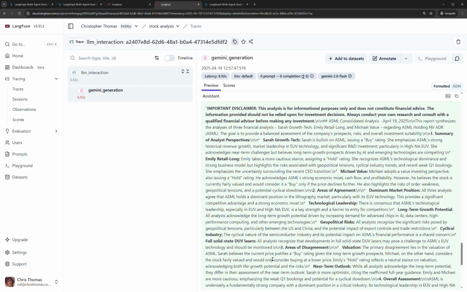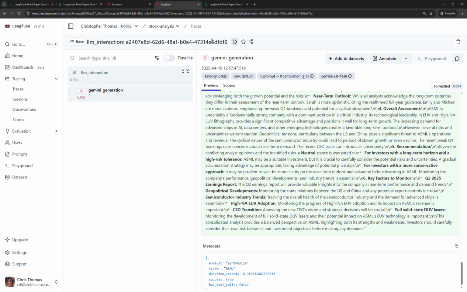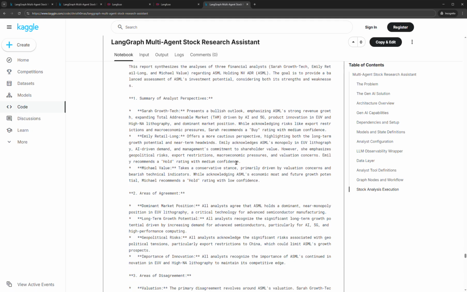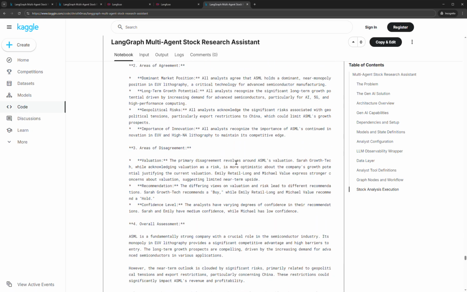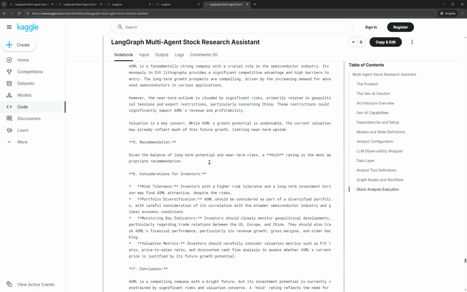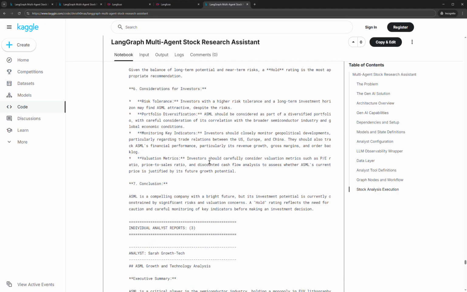The supervisor analyst then takes that information and creates a final report based upon that with a recommendation. And we can see the final output of the report here, noting the areas of agreement and disagreement from each of the agent analysts, and then makes a recommendation and conclusion based upon that. And we've also got for reference the individual analyst reports.